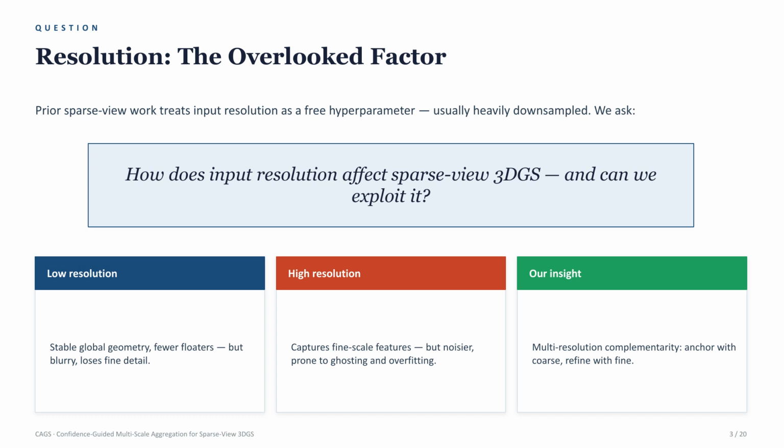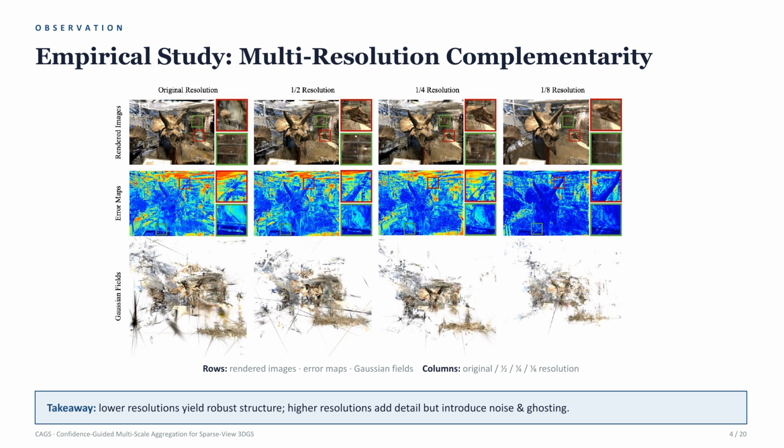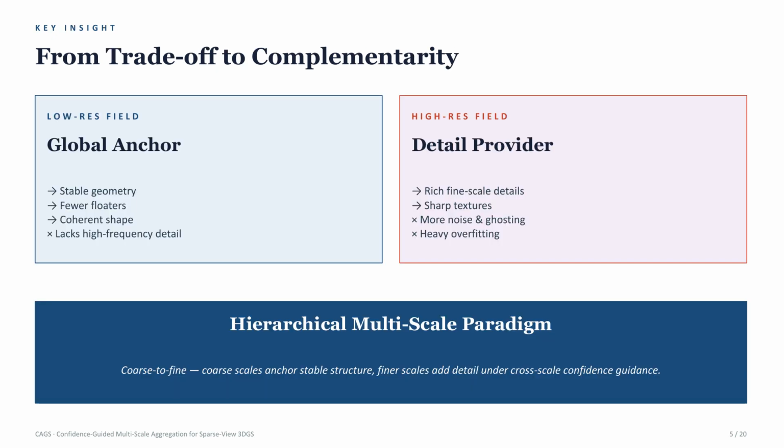This leads to our key observation. Low-resolution and high-resolution Gaussian fields are complementary. Low-resolution fields provide stable global structure, while high-resolution fields provide fine details. Instead of choosing one resolution, we combine them in a coarse-to-fine framework. The main idea of CAGS is simple. Coarse fields stabilize, and fine fields recover detail.